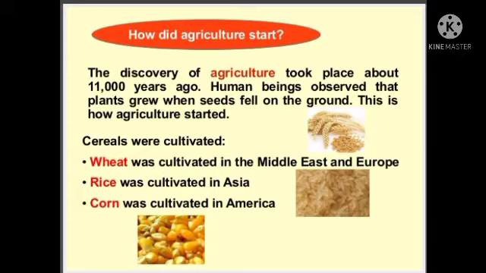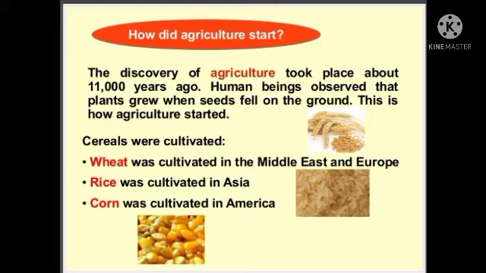Next, how did agriculture start? We know very well people before led a nomadic life. They won't be settled in one place. They always used to move from one place to another in search of water and food. But the discovery of agriculture took place about 11,000 years ago. So when they settled in one place, the people started doing agriculture.